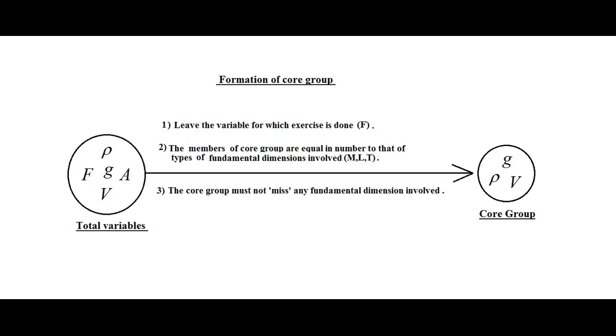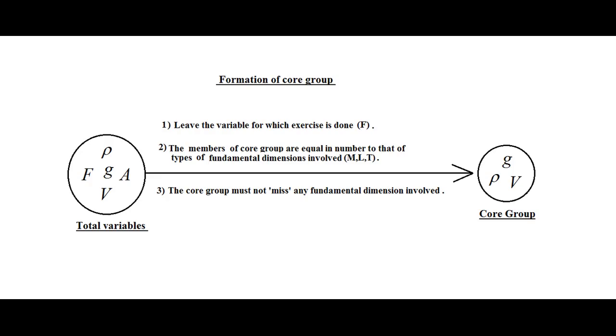The third principle to make the core group is that it must not miss any fundamental dimension involved. We cannot choose F because we are doing the exercise for F, so out of rho, G, A and V we have to choose 3 variables, because the total number of fundamental dimensions involved is 3.